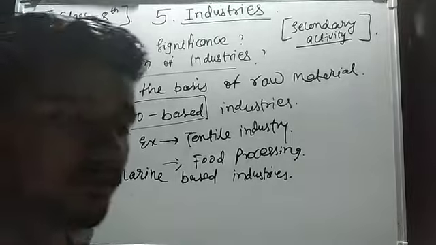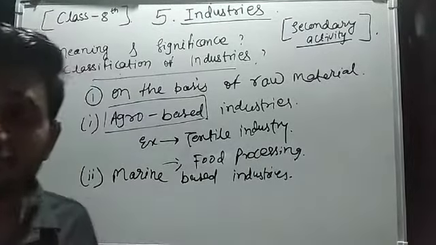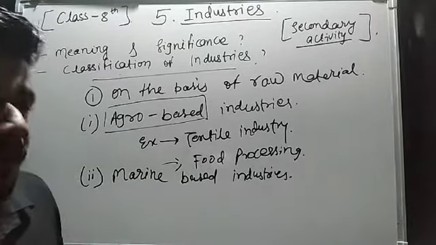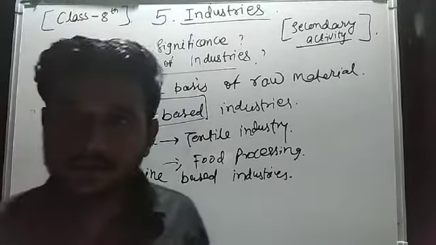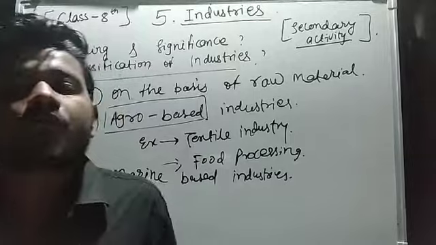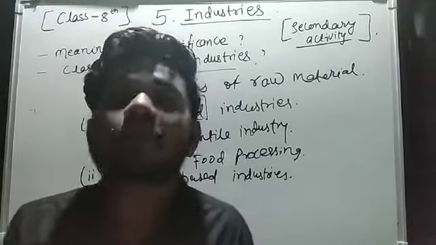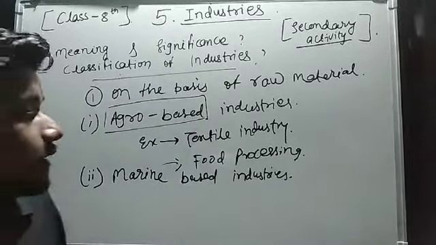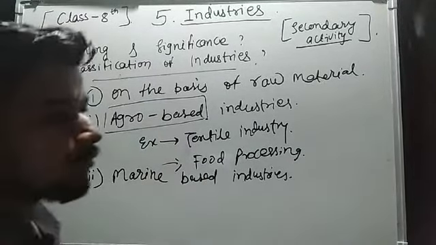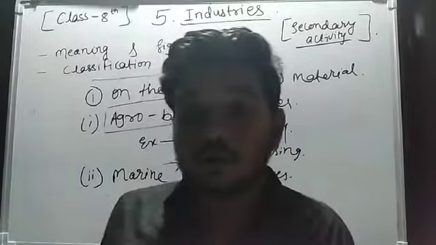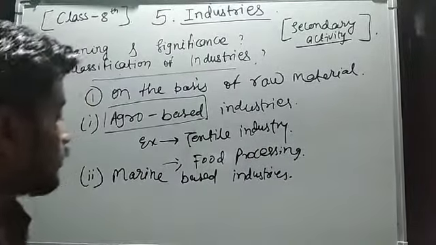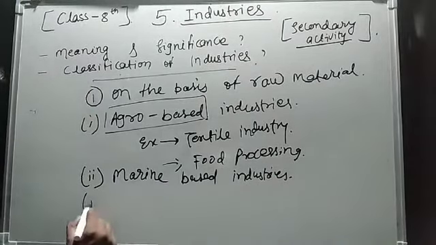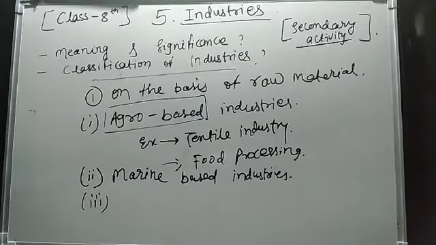Marine based industries are those industries which are using products from the oceans, like sea animals and all other things that come to us from the oceans, to process them and make a final product out of them. So all those industries that are using marine products from the sea and the oceans are called marine based industries.